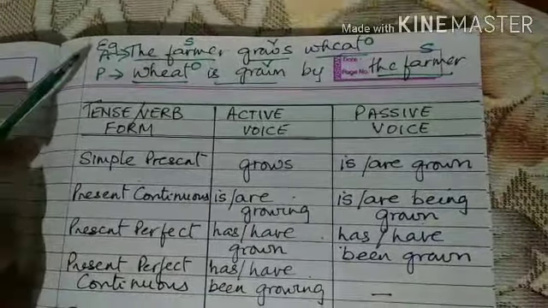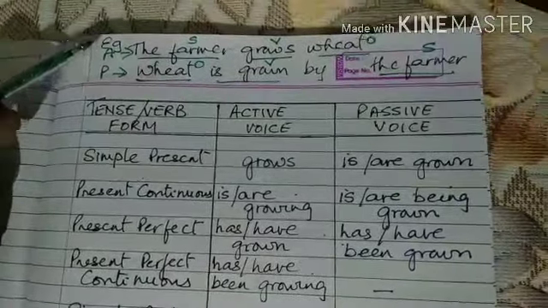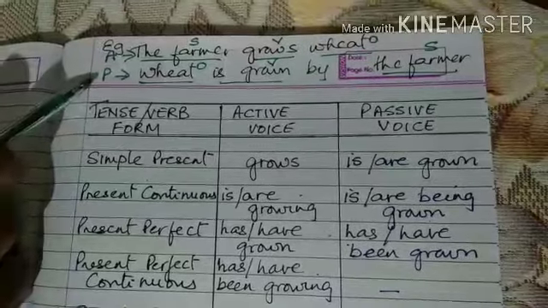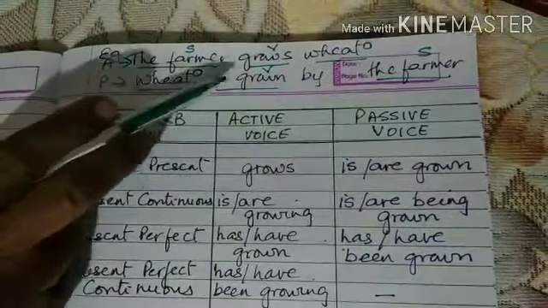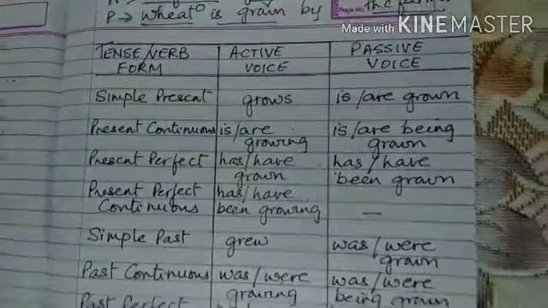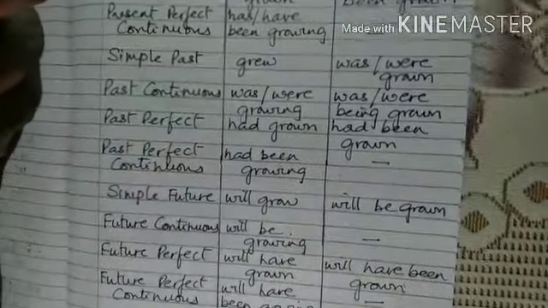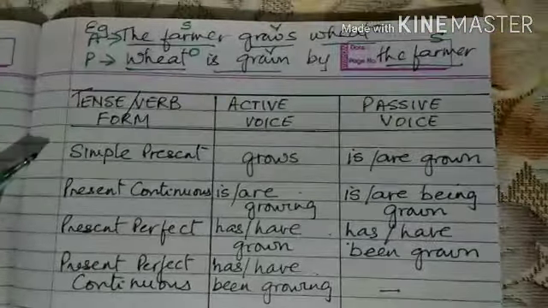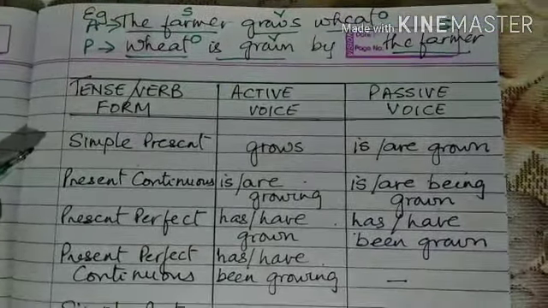In this example, in the active voice, the farmer grows wheat. How do we change that to passive? Wheat is grown by the farmer. Now we have this table which tells you all the different verb tense forms. We have 3 tenses and 4 forms of each.